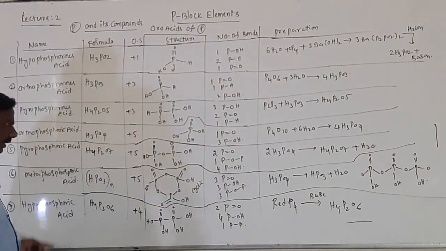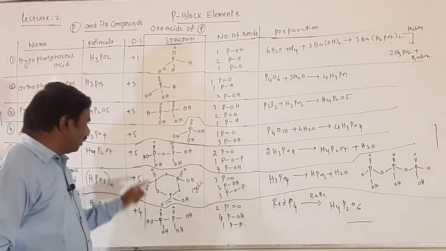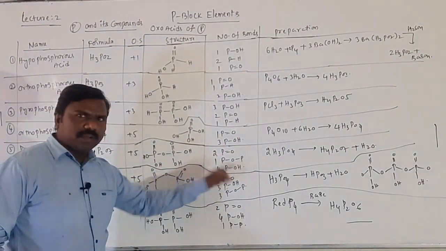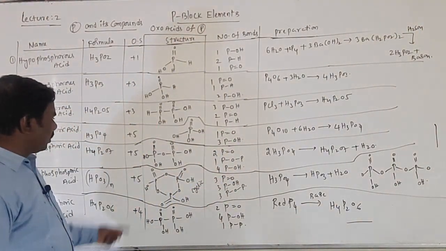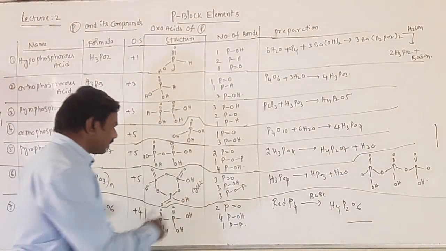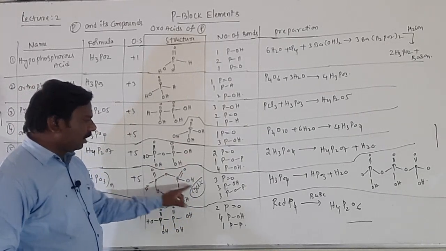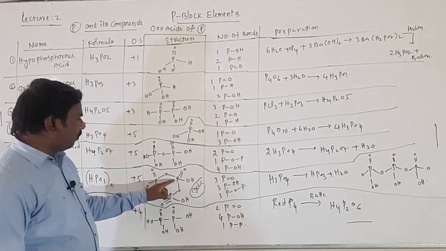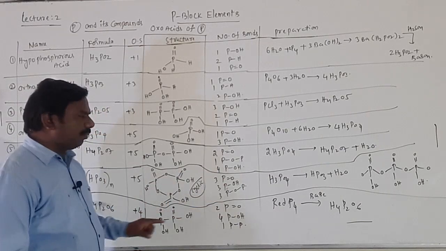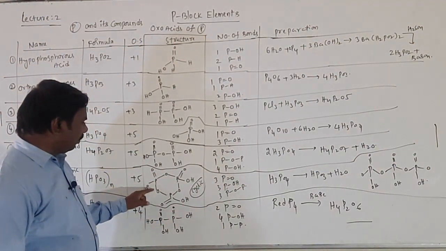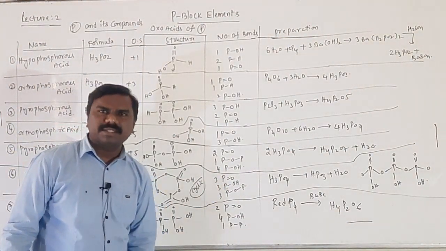Bonds are important. Like this, remaining also take down. By looking at the structures, 1, 2 P=O's, 1, 2, 3, 4 P-OH bonds, and 1 P-O-P bond. Similarly, it is a cyclic one. In the form of a cycle I have drawn the structure. Each phosphorus contains P=O and P-OH. So there are 1, 2, 3 P=O's, 1, 2, 3 P-OH and 1 P-O-P, another P-O-P, another P-O-P, totally 3 P-O-P bonds, bridges.